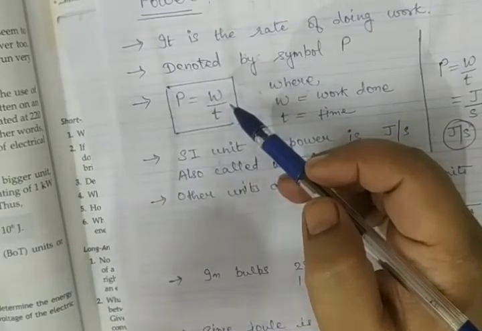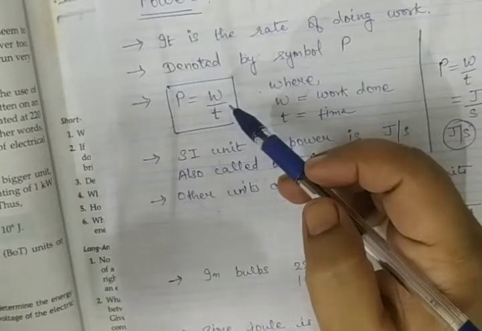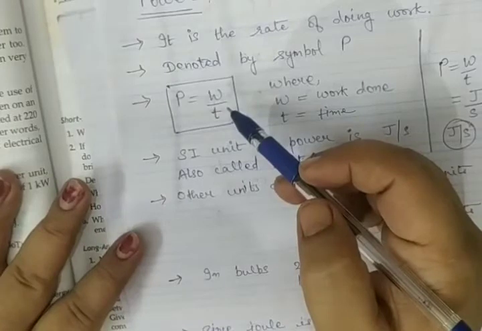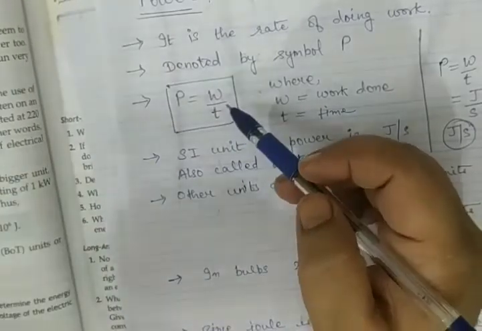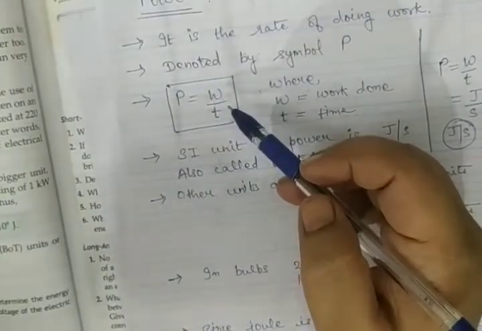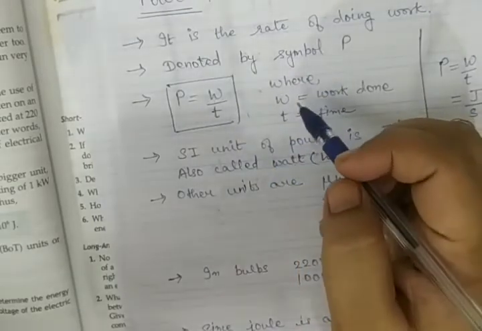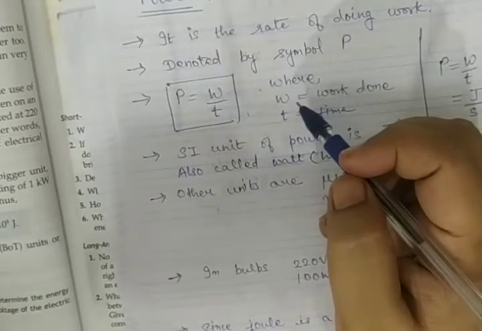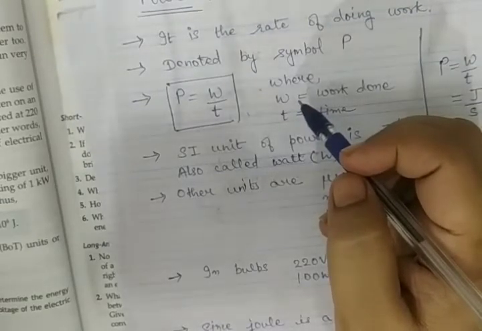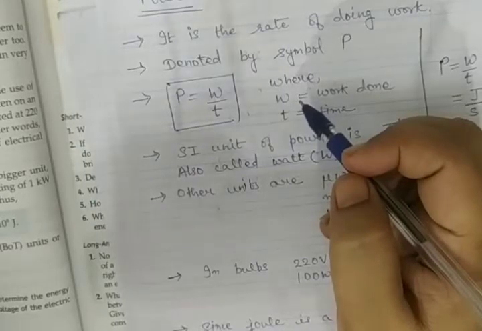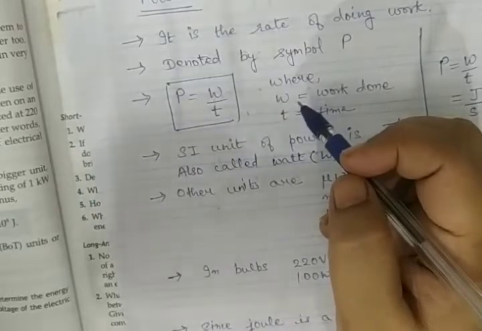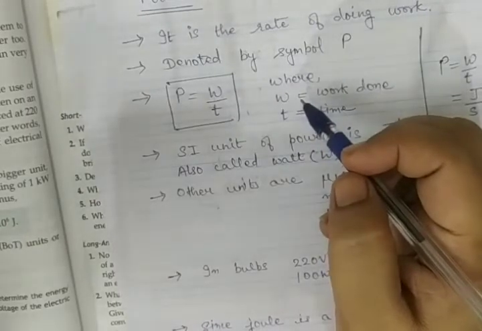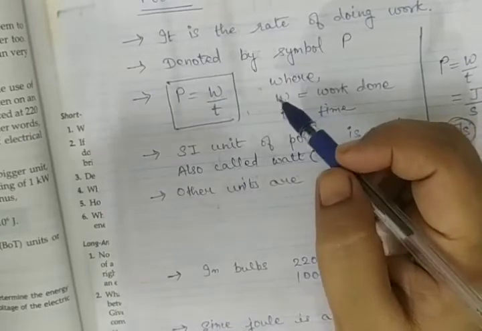You may say that this much work has been done, so the energy in it is equal to the amount of work done. But power will also depend on the time. For example, in our houses we use motors to raise water up to the tank. To fill the tank, one motor may take 1 hour, and another motor may take say half an hour. Both are doing the same amount of work, right? The one which is doing the same work in less time will have more power.